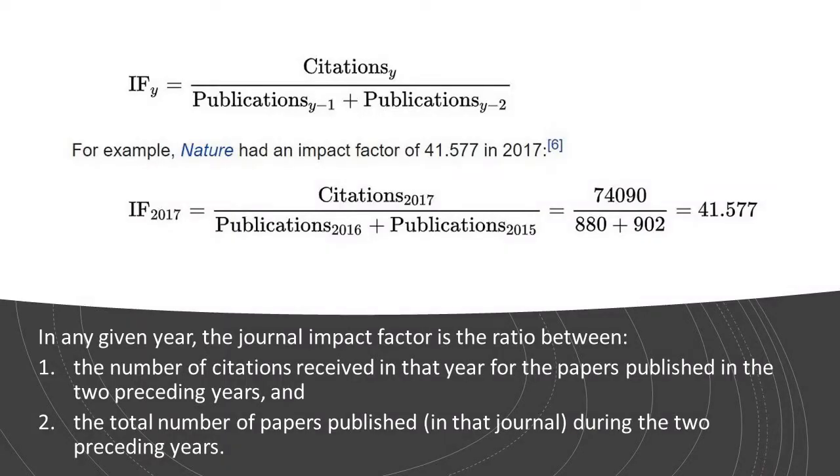So in the case of Nature in 2017, the total citations received in 2017 were 74,000 and odd, but the total articles published during the 2 preceding years, that is 2015 and 2016, were 880 plus 902, so less than 2000, right? So 74,000 divided by less than 2000